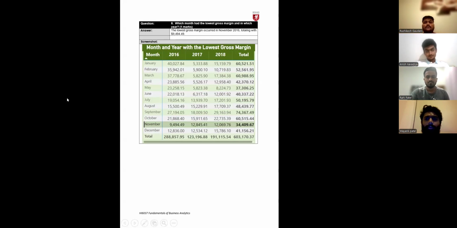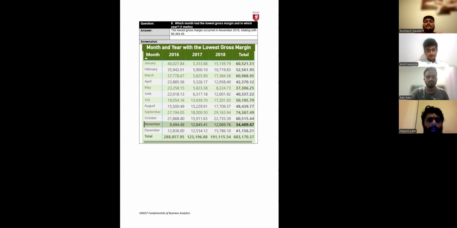Hello, my name is Mayank. I will explain question number 8. Which month had the lowest gross margin and in which year? A matrix visual has been created to display gross margin by year and month together in a grid. Gross margin values have been observed across all the combinations of months and years to find the lowest.